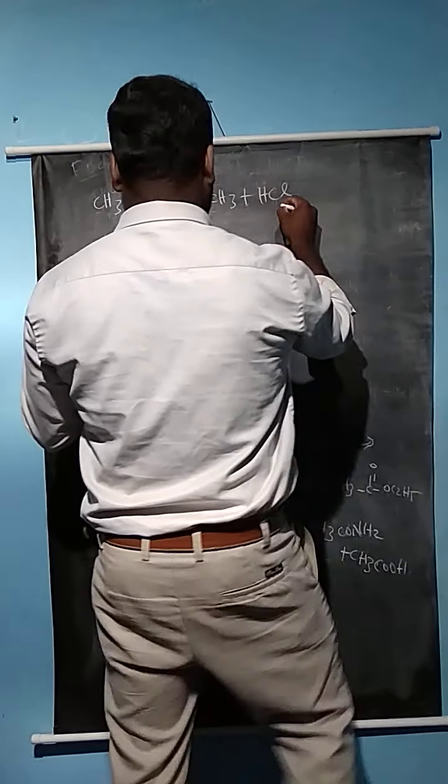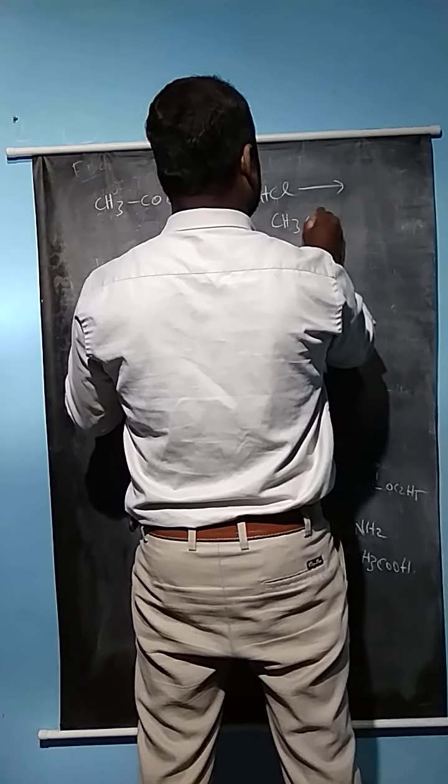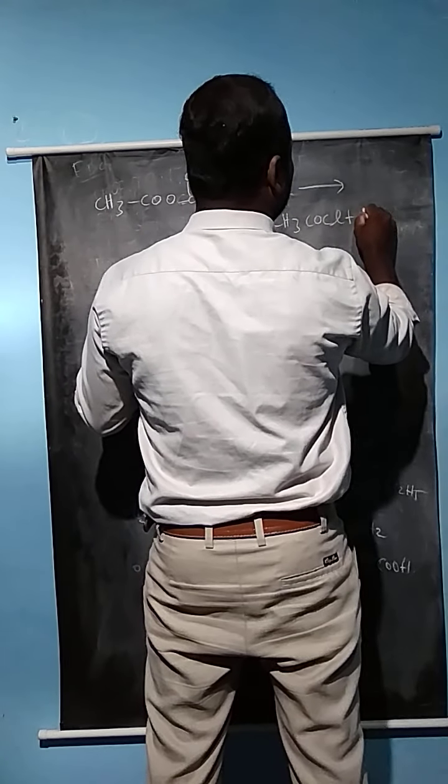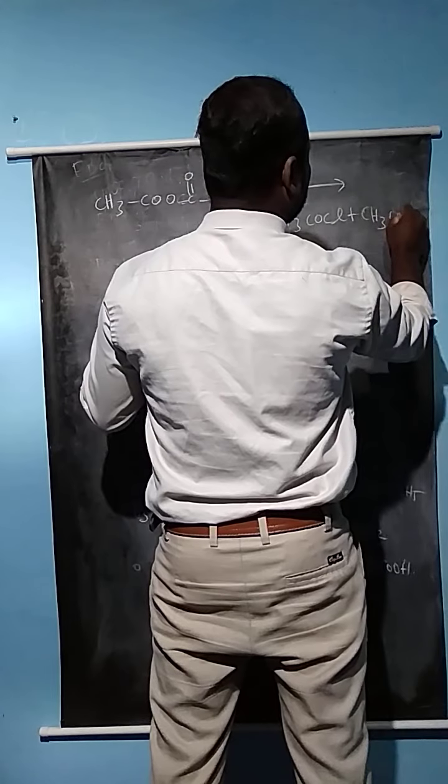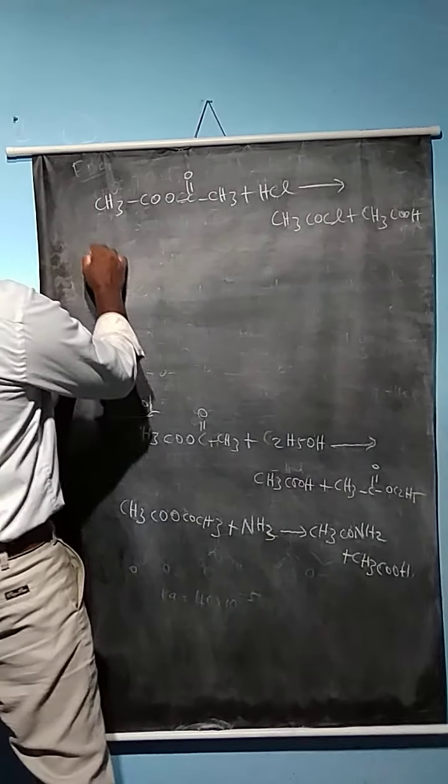During this reaction, 1 mole of acetyl chloride, CH3COCl, is prepared, plus acetic acid is also formed as a byproduct. Then it reacts with PCl5.